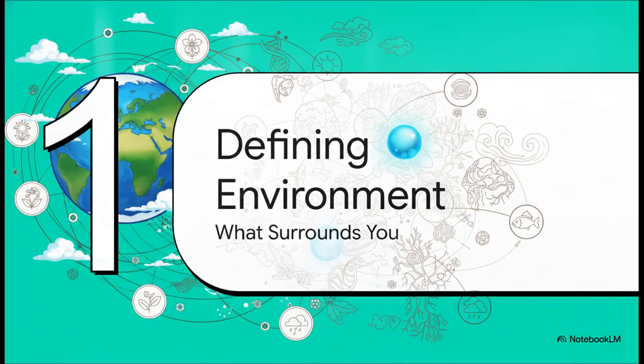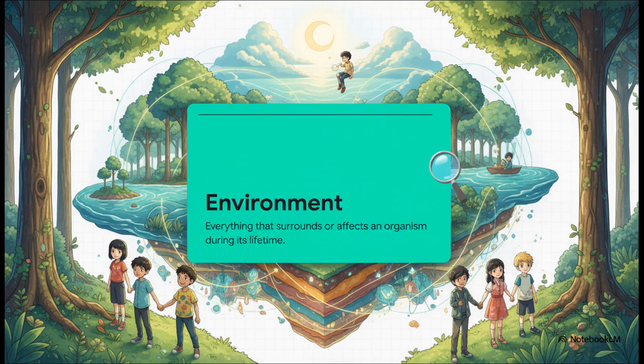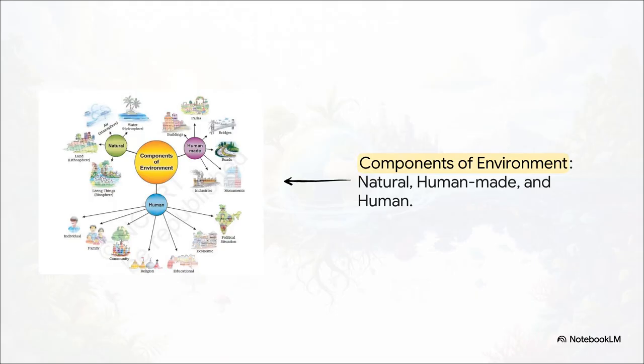All right, section 1, defining your environment. So let's start with a really basic question. What exactly is your environment? The word actually comes from the French environner, which literally means to encircle or surround. It's the totality of absolutely everything that surrounds or affects an organism during its entire lifetime. It's the whole shebang. And when we say everything, we really mean everything.